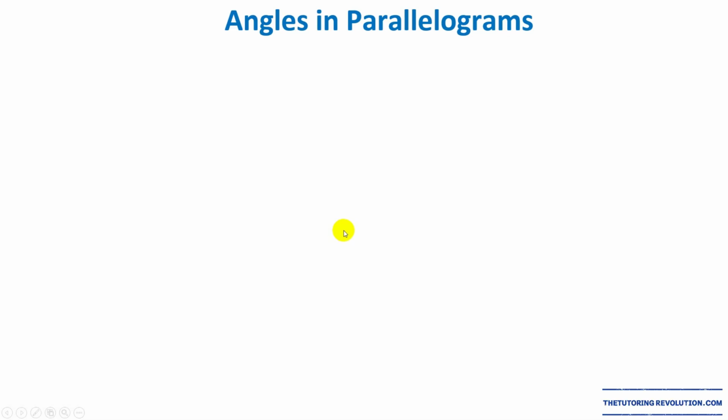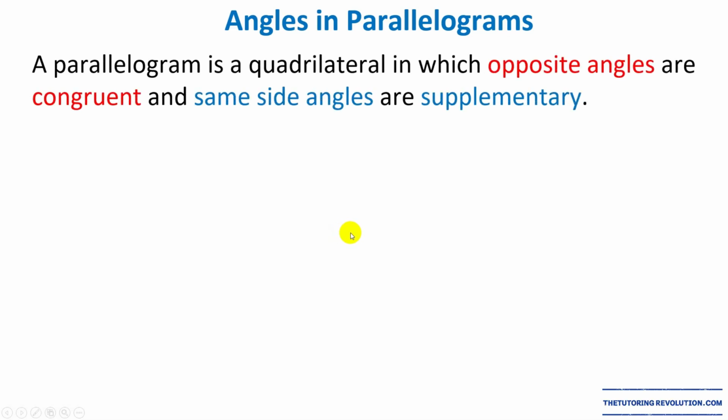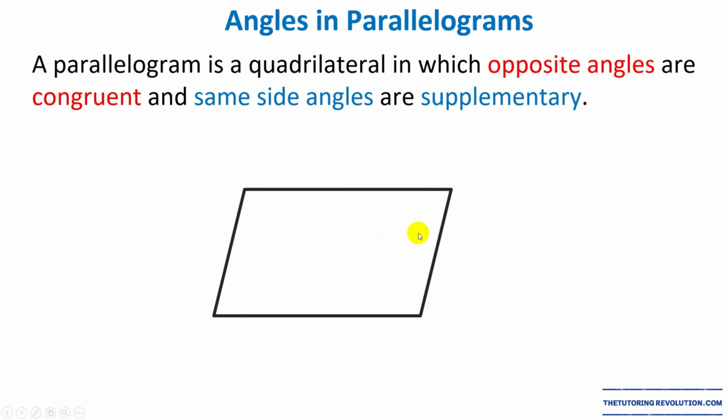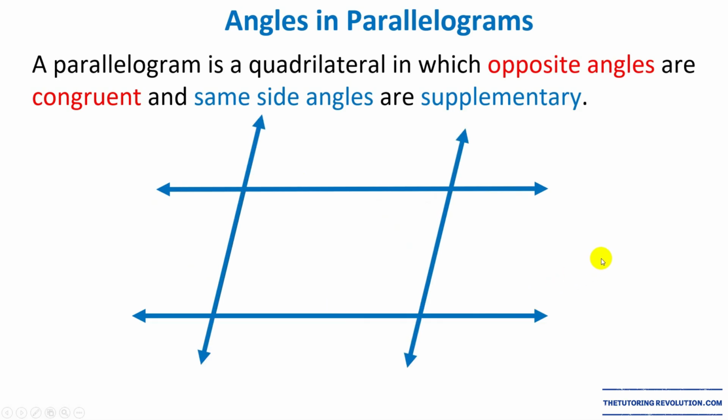Now let's focus on angles in parallelograms. A parallelogram is a quadrilateral in which opposite angles are congruent and same side angles are supplementary. So right here we have a parallelogram. We're going to draw arrows on top of the sides, just like that.